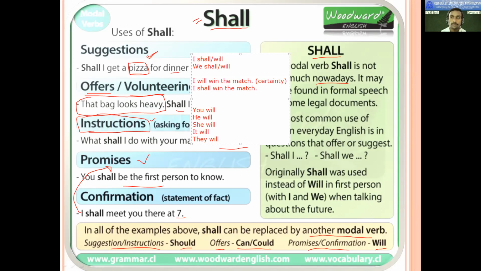So in case of all other pronouns, he will, she will, it will, they will, there is no such case. But in case of I will and I shall, or the same for we will and we shall, you can replace this pronoun I with we also. If it is we will win the match or we shall win the match, the same kind of things will be there.